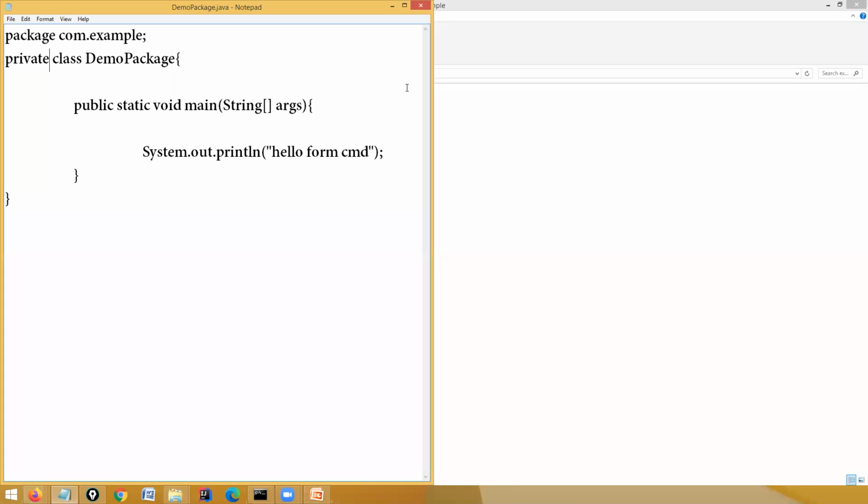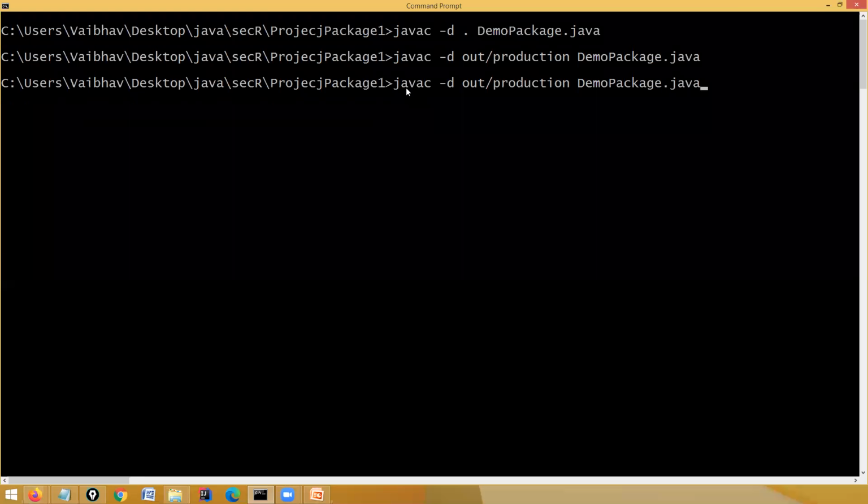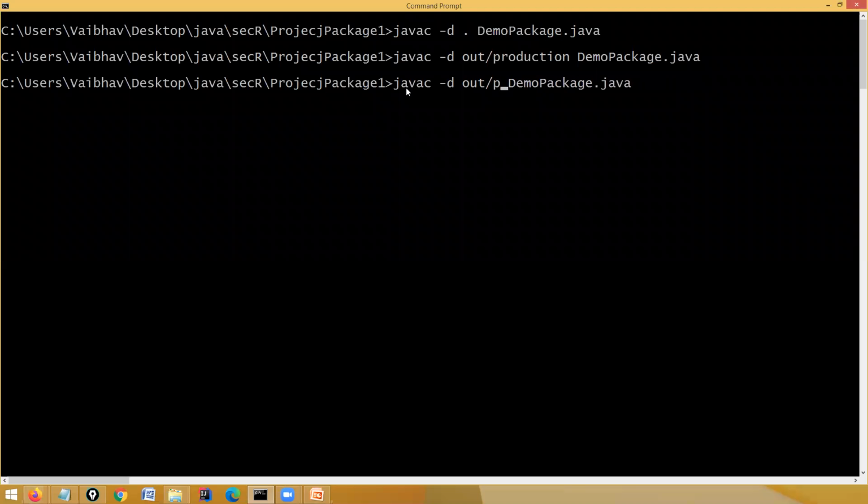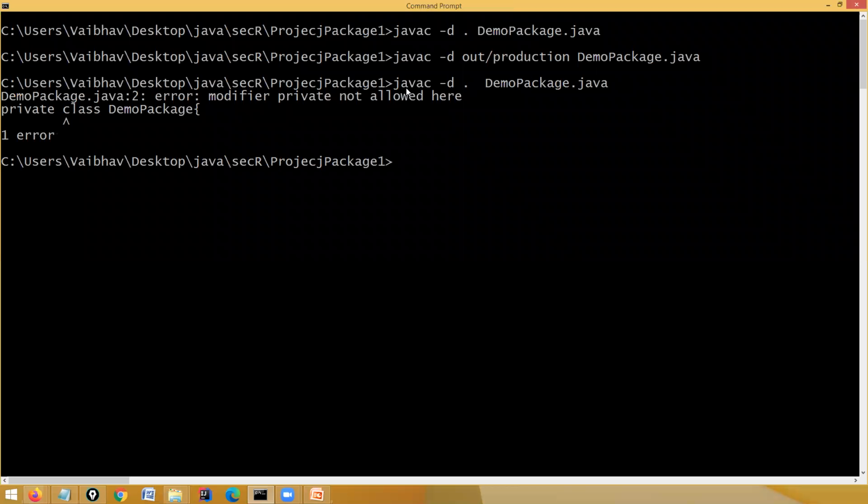Now I am moving to cmd. I am again doing the execution and looking for the .class file. Demo package two error: modifier private not allowed here. You cannot use the private modifier over there.